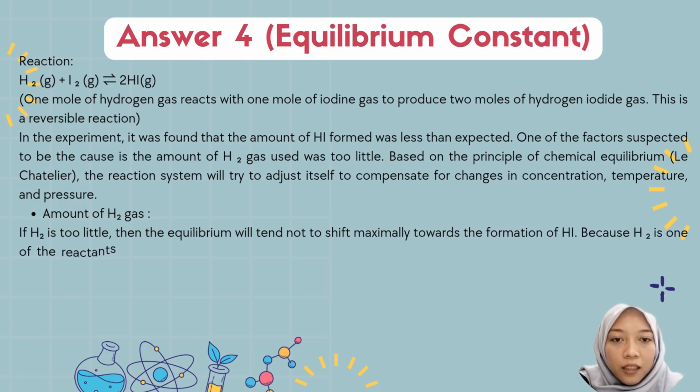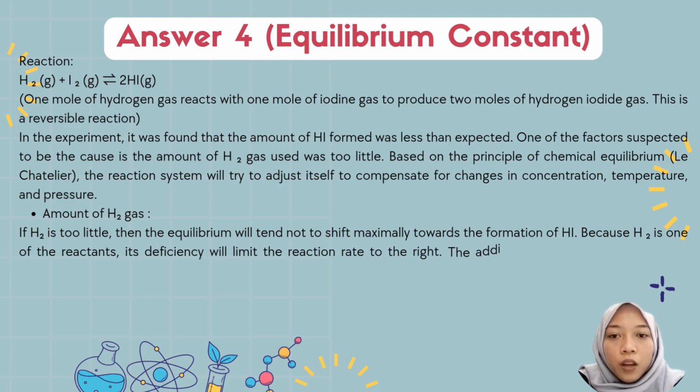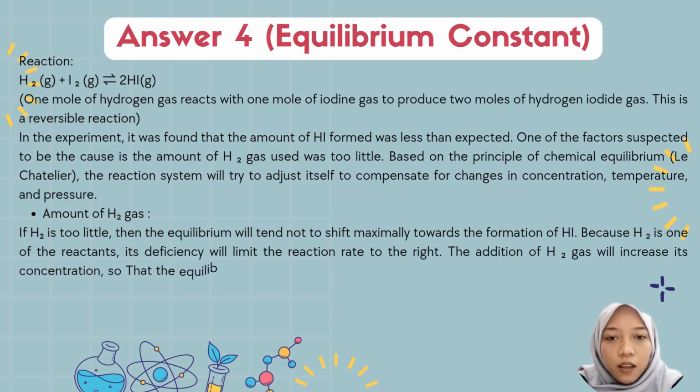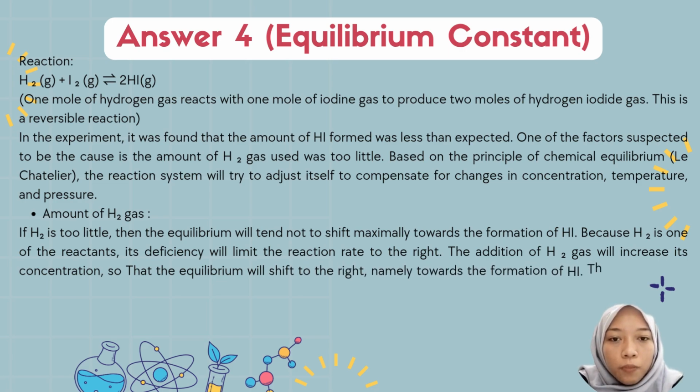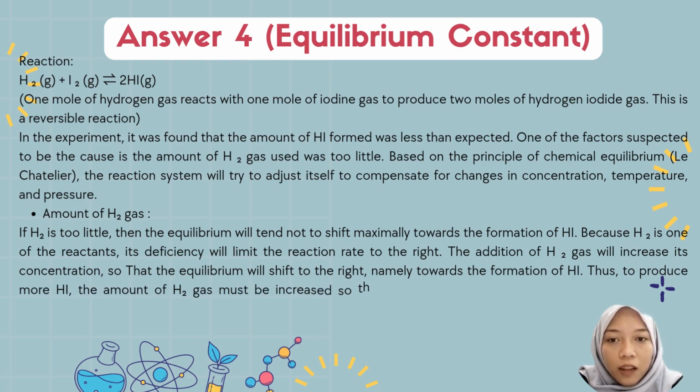Based on the principle of chemical equilibrium, or Le Chatelier's principle, the reaction system will try to adjust itself to compensate for a change in concentration, temperature, and pressure.